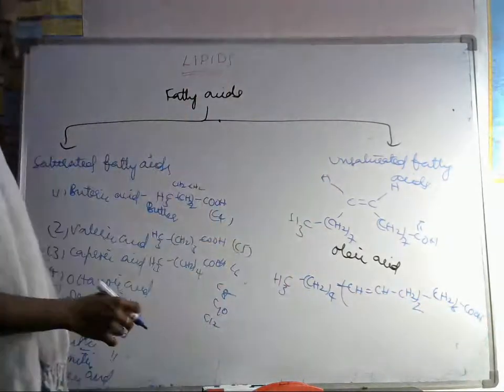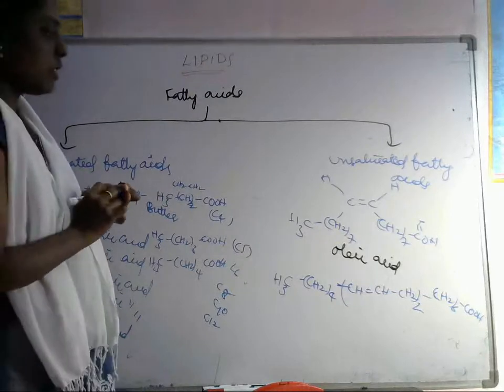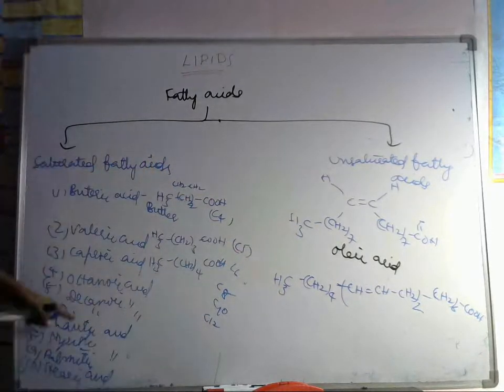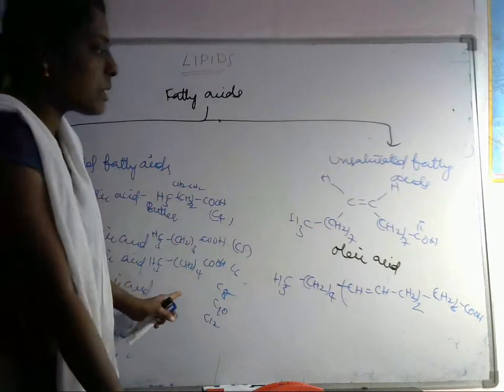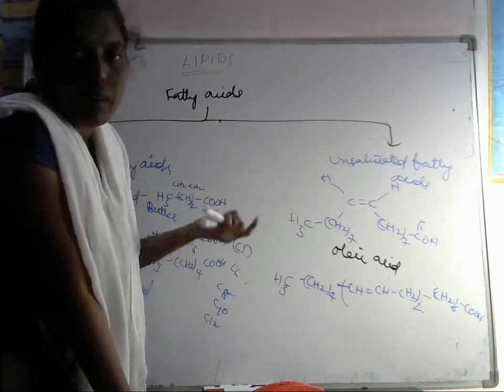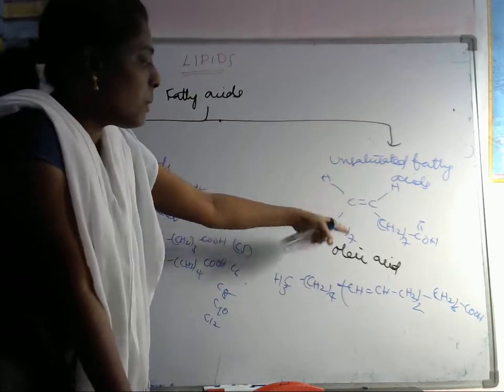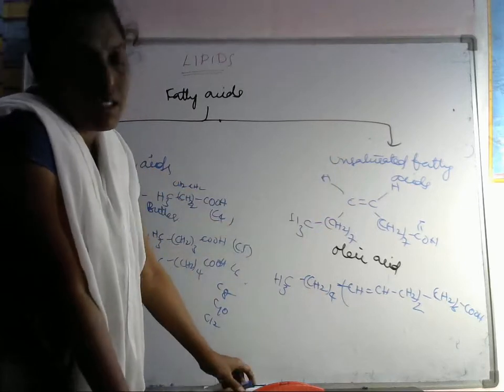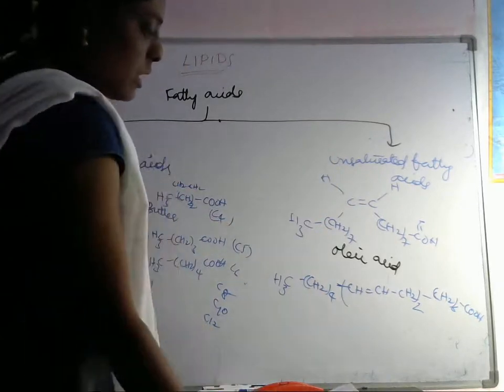This is the example for linoleic acid. These are the unsaturated fatty acids and this is the saturated one. Here no double bond is present. Unsaturated means a double bond or triple bond will be present.